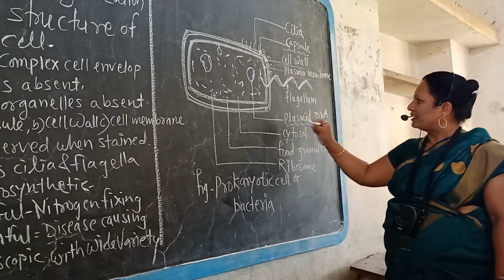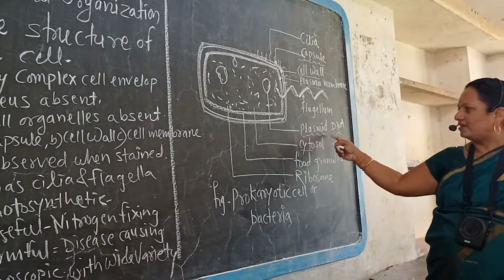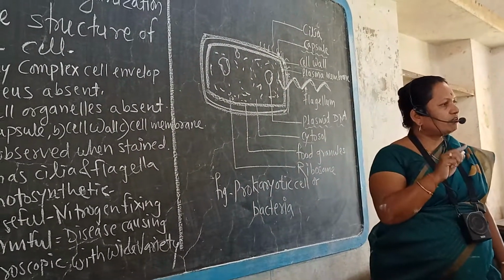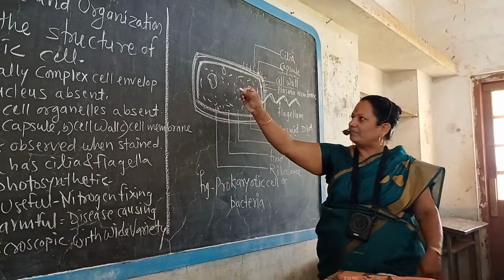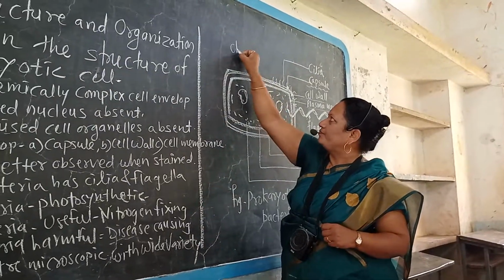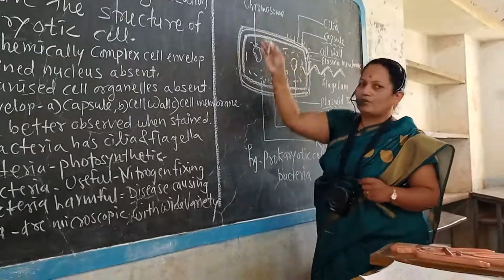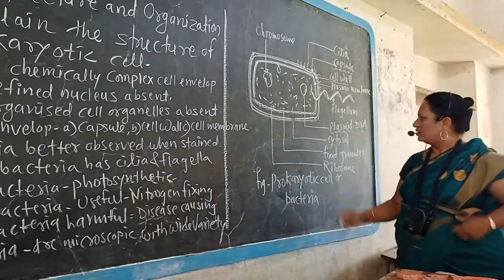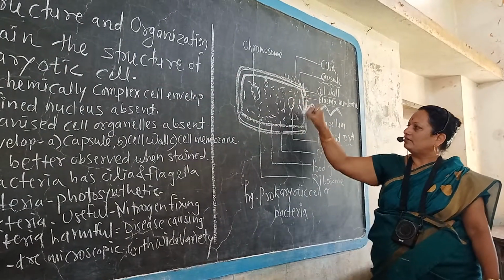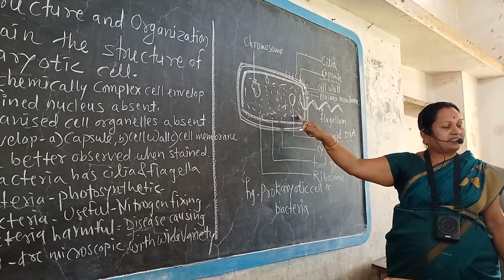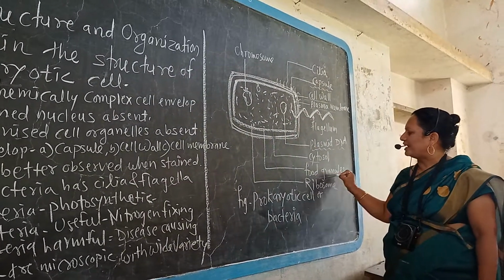Inner to the cell membrane, there is the presence of a plasmid, a simple circular DNA. What is the long form of DNA? Deoxyribose nucleic acid, the genetic material. Another genetic material is the chromosome. The bacterial chromosome is a single chromosome present inside the cytosol. The cytosol, the inner matrix or cytoplasm, consists of ribosomes and food granules.